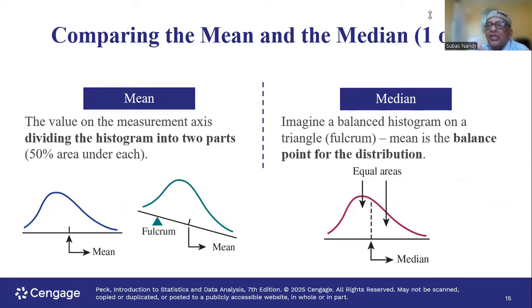What is the mean? The mean is the point on the horizontal line where, if you put a fulcrum at the mean, it is balanced. The left will not go down, the right will not go up, or vice versa. That is the mean. It divides the frequency histogram into two parts. And what is the median? The median is a location where 50% is below it and 50% is above it.